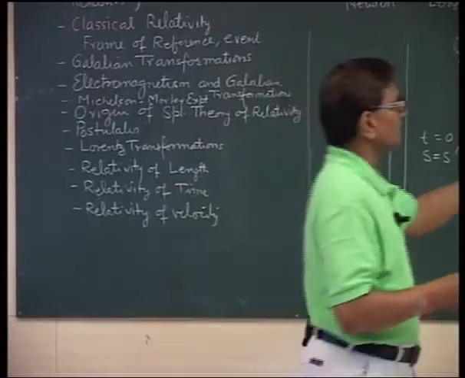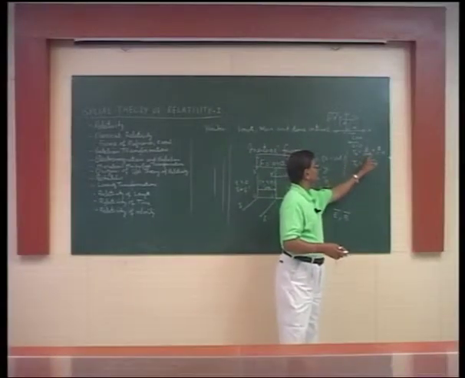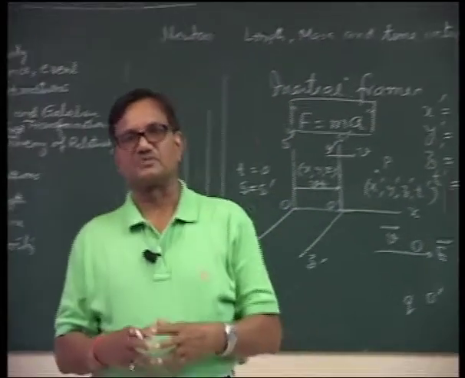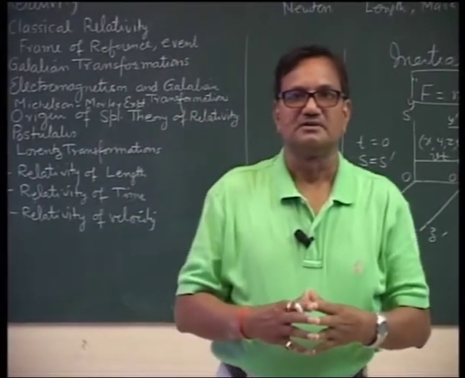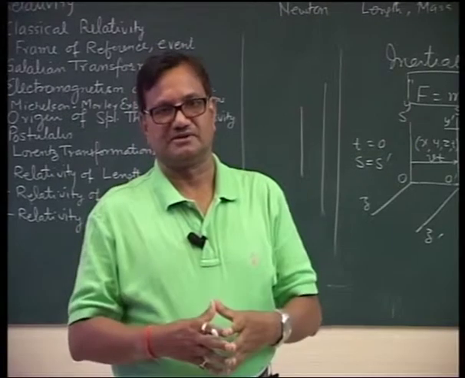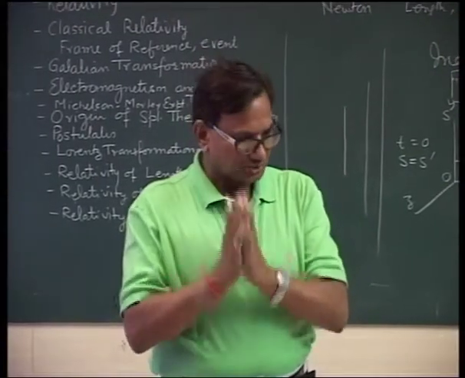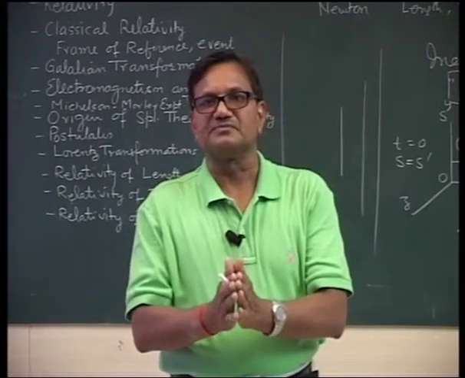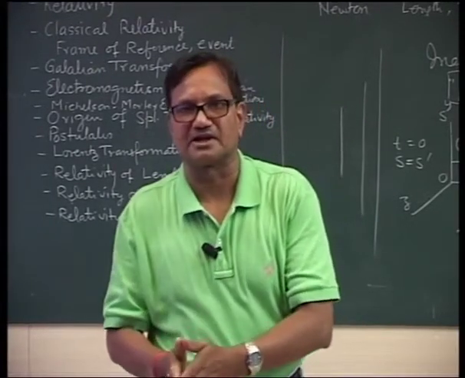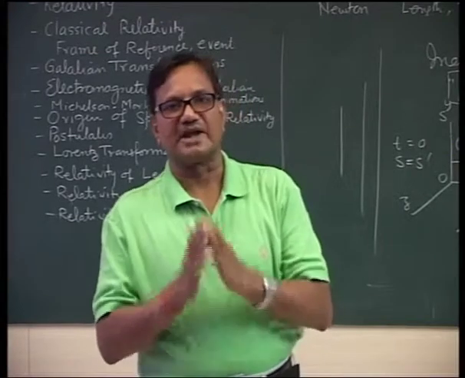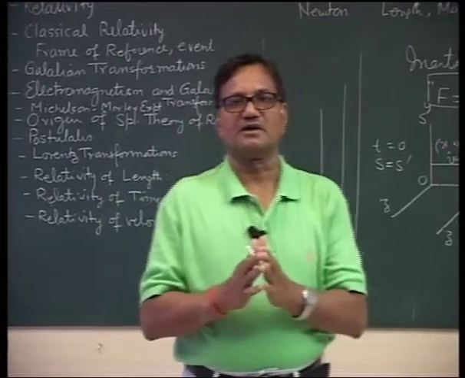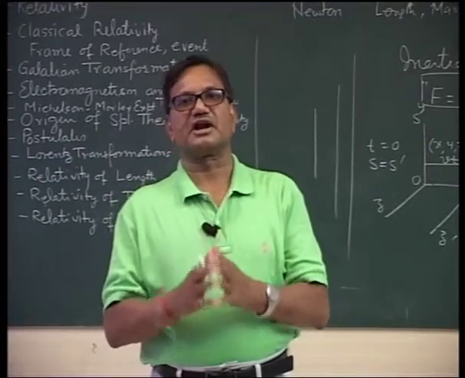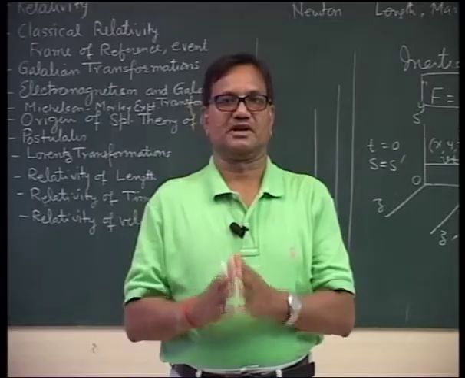That means whatever observations they write, c plus v, c minus v, this is not possible for light. And that was the starting point that supported Albert Einstein. So the two things taken together: electromagnetism is not supported by classical relativity, and second, the result of the Michelson-Morley experiment was negative. This is the starting point of the theory of relativity.